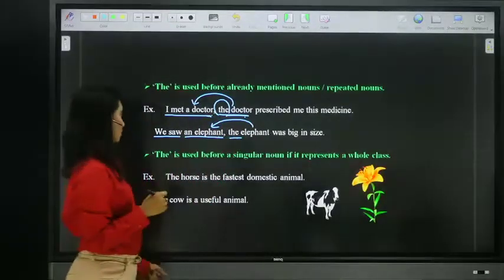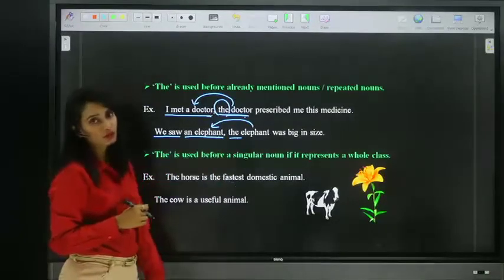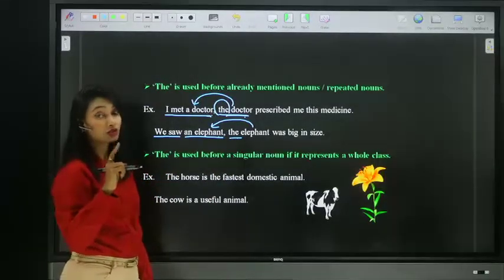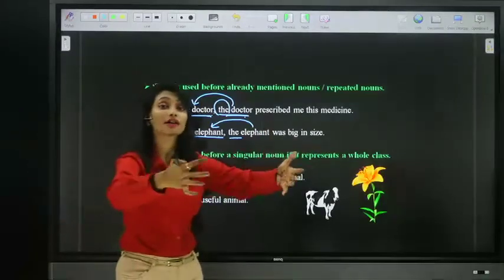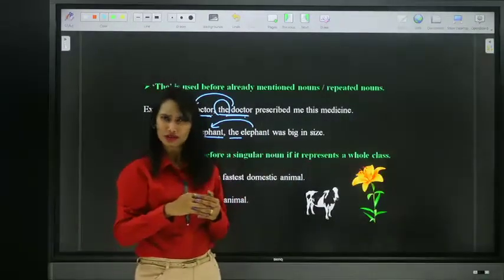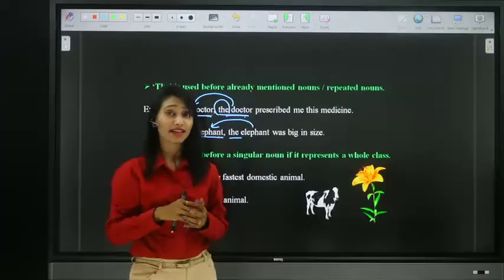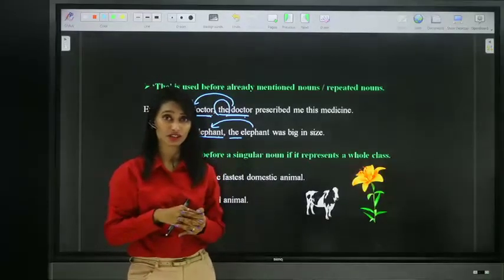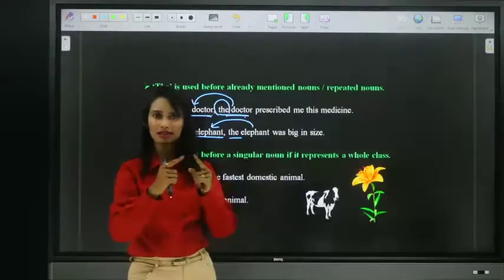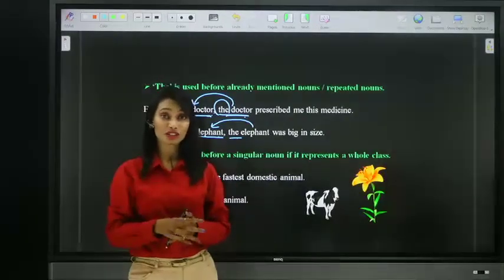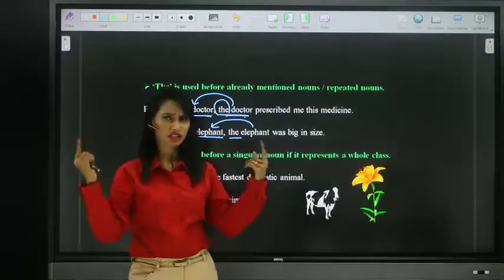Now, article the is used before singular nouns to represent a whole class or kind. You can use article a also, like a computer is an electronic machine. So there it is the whole class. You can also say the computer is an electronic machine. It also indicates the whole class.